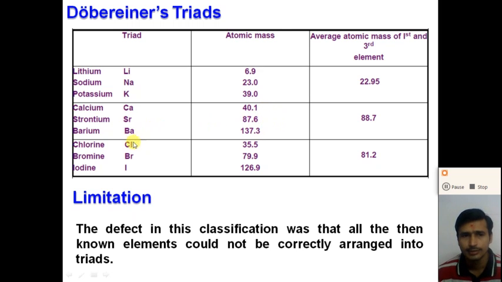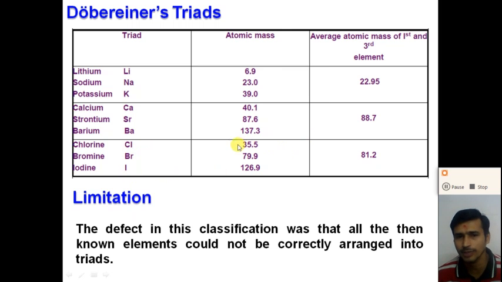Third triad: chlorine, bromine and iodine. Chlorine has an atomic mass 35.5, bromine has an atomic mass 79.9, and iodine has an atomic mass 126.9. So Döbereiner classified these three elements into one group in increasing order of their atomic mass, and here the atomic mass of the middle one, bromine, is approximately equal to the average of the atomic mass of chlorine and iodine.